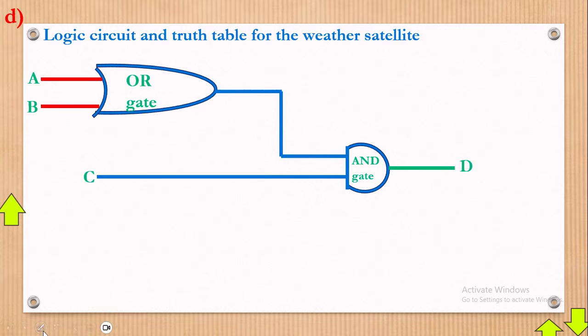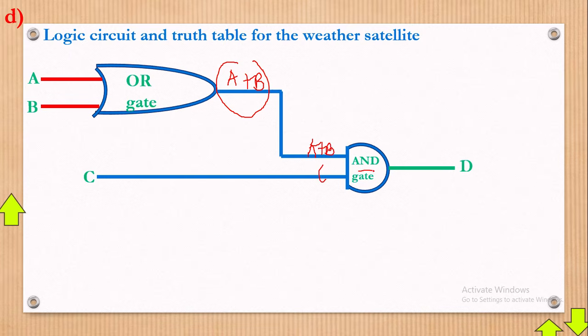Now, I told you about the OR gate. What you must know is that once I have two inputs here about the OR gate, what do we do about the OR gate? I said that with OR gate, we simply add. So here, the product will be A plus B, if you can really see that. Now, this whole product you're seeing here will come at this level here as A plus B. Then this C will also come around here.